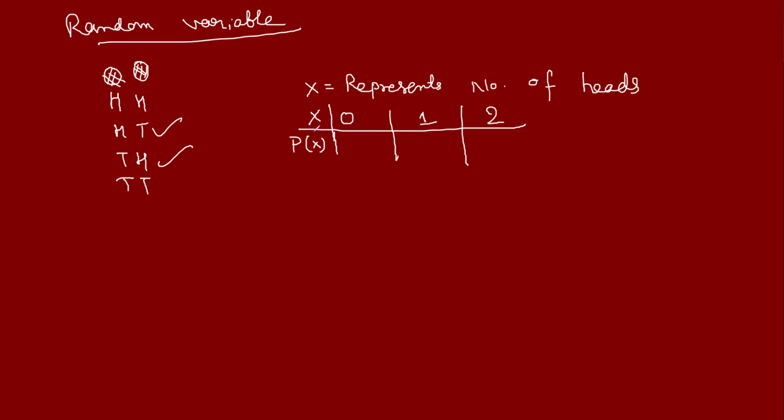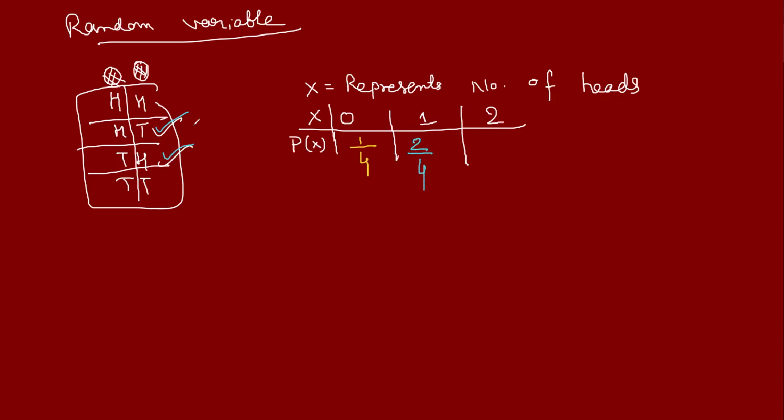So how many possibilities are there in which there is no head? No head means when X is equal to 0. Out of four possibilities, one has no head, so one out of four. Similarly, how many possibilities have only one head? Two, so 2 by 4. And how many have both heads? 1 by 4. This table represents what? PDF. This is called PDF.